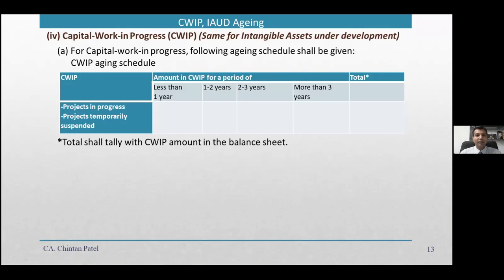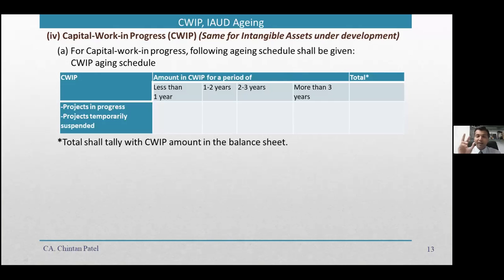Now let us look at capital work in progress. See, receivable and payable primarily focus on the working capital part of the company. Just look at it from the balance sheet point of view. On the balance sheet, one very important point is capital work in progress.